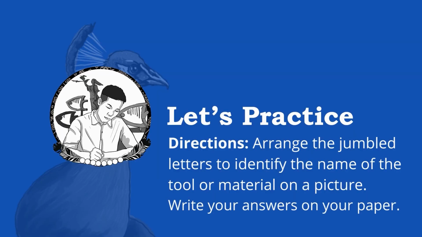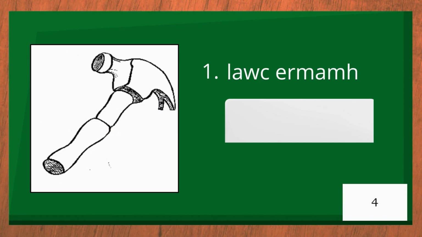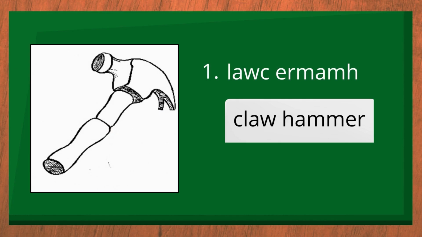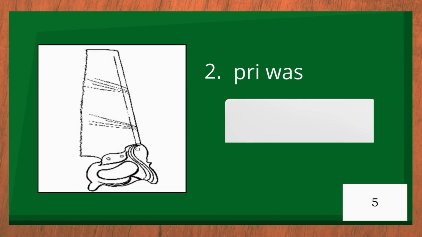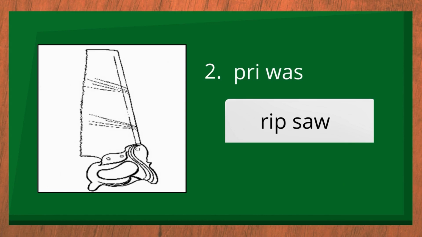Arrange the jumbled letters to identify the name of the tool or material in the picture. Write your answers on your paper. The answer for number 1 is claw hammer. Number 2, rip saw.